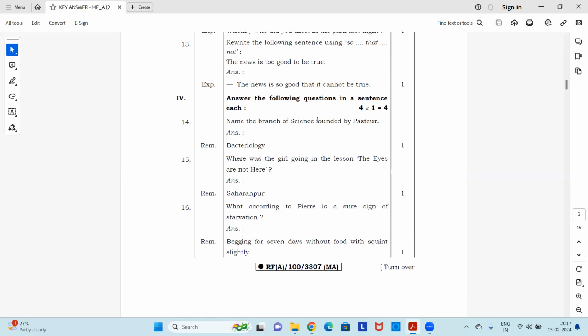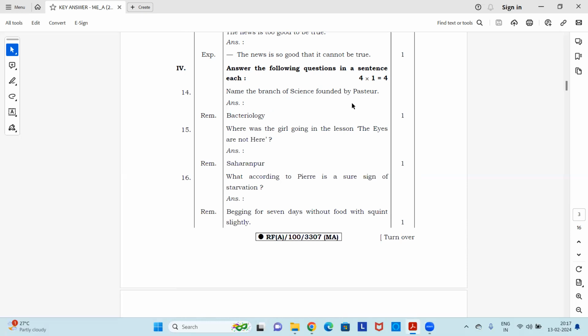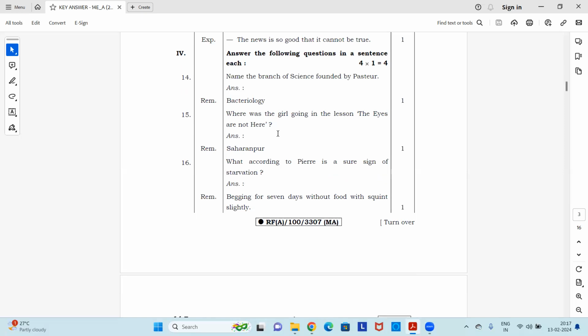Okay, next. Fourth main, answer the following questions in a sentence each. Name the branch of science founded by Pasteur. Answer is bacteriology. Next.